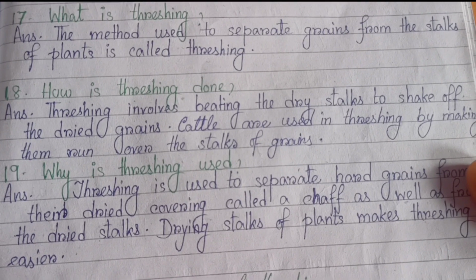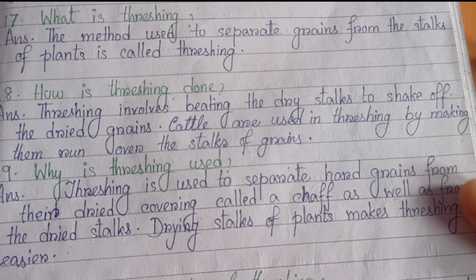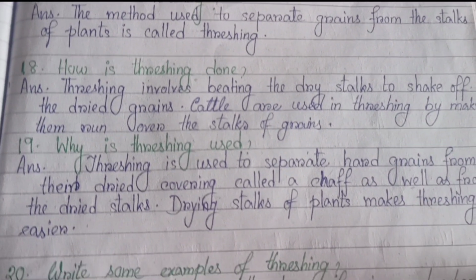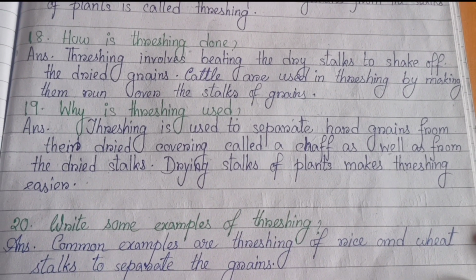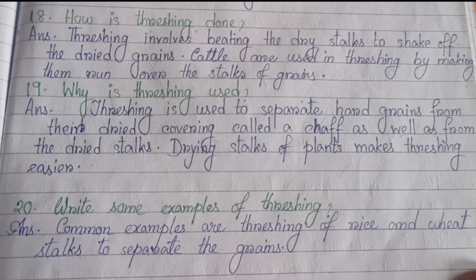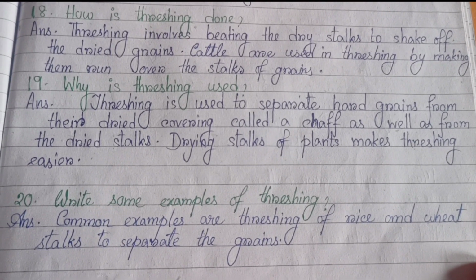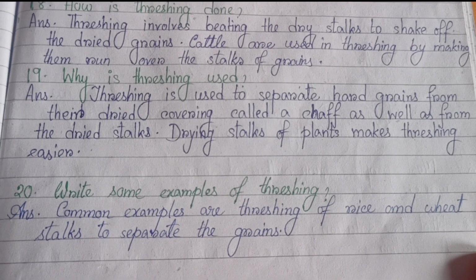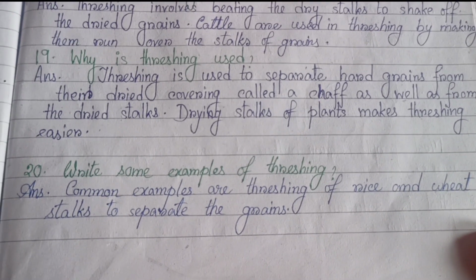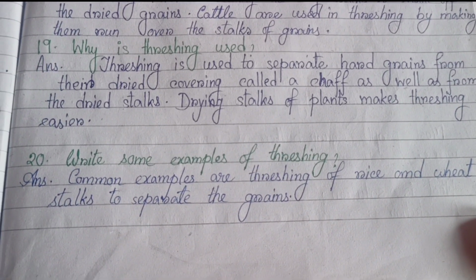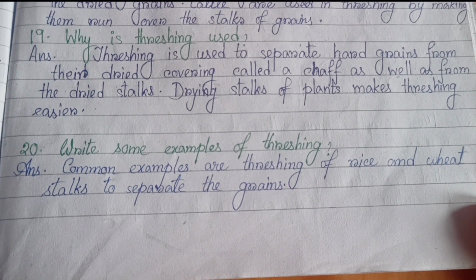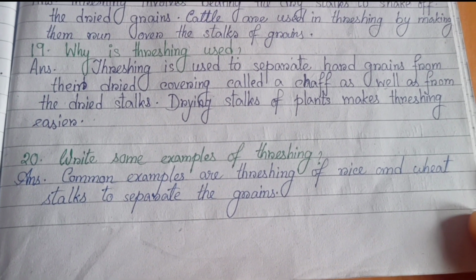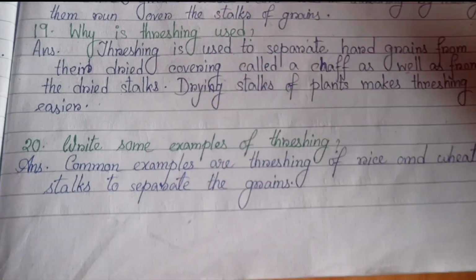Cattle are used in threshing by making them run over the stalks of grains. Number 19. Why is threshing used? Threshing is used to separate hard grains from their dried covering called chaff, as well as from the dried stalks. Drying stalks of plants makes threshing easier. 20. Write some examples of threshing. Common examples are threshing of rice and wheat stalks to separate the grains.